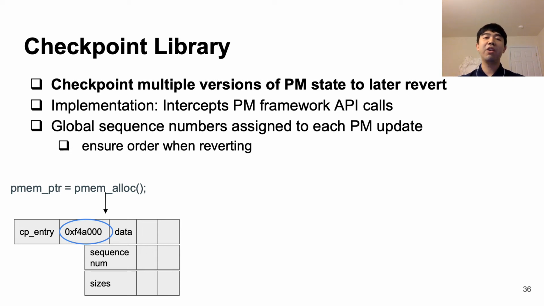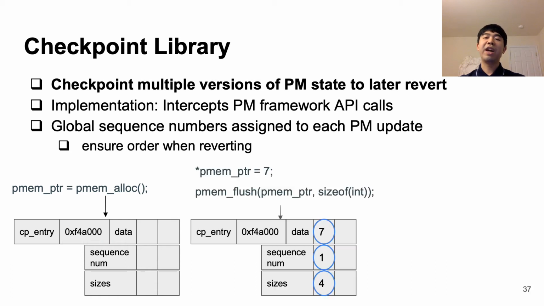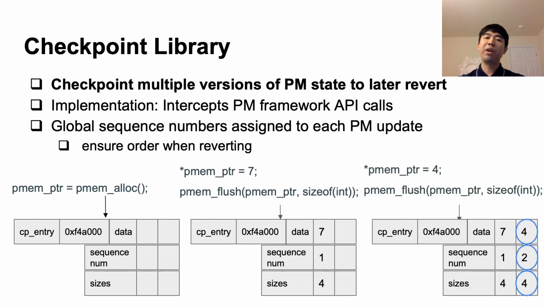You can see that in our code, we allocate some persistent memory. So our checkpoint library will intercept the allocation call and then create a checkpoint entry by assigning the address of the PM pointer here. Then, when we assign a value of 7 to the PM pointer and then flush the bytes of the PM pointer, the value 7 is saved as the first version of the PM pointer's data, the global sequence number of 1 is assigned to this value, and we save the integer size of 4 bytes. Then let's say we change the value of the PM pointer to 4 and then flush it again. We assign the value of 4 to be the second version of our PM pointer data. We increment the global sequence number to 2, and then we keep the integer size of 4 bytes.